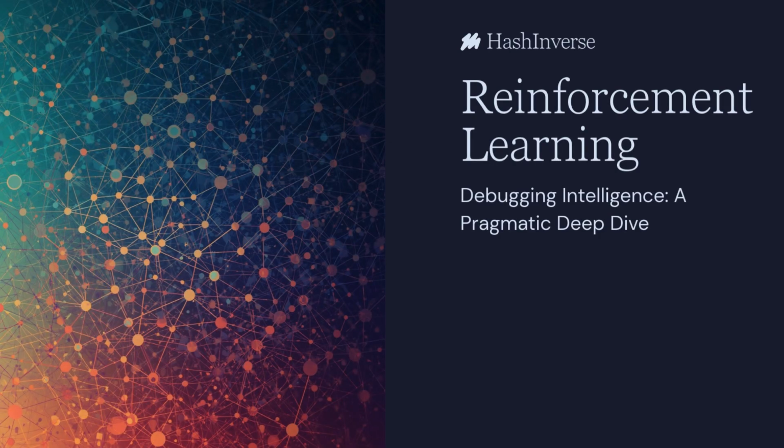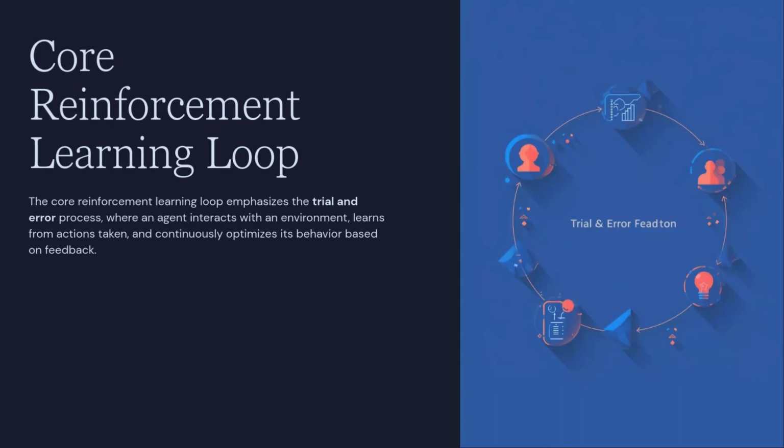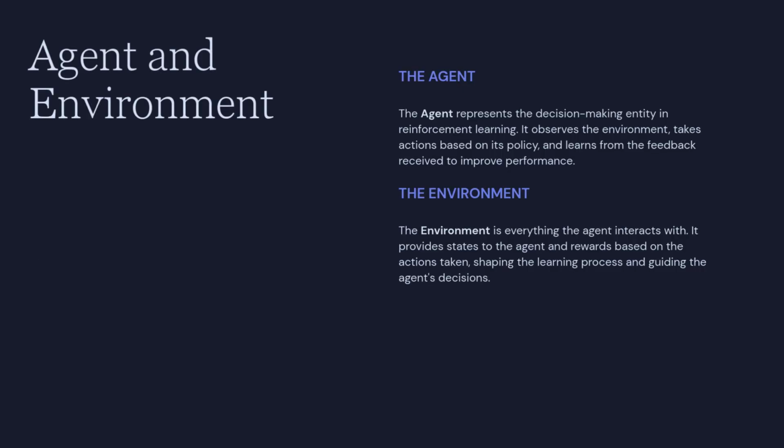Welcome to a pragmatic deep dive into reinforcement learning. Forget the hype. Today, we're treating RL like debugging a complex system, understanding its components, interactions, and bottlenecks. At its heart, reinforcement learning is about learning through trial and error. It's a feedback loop. An agent takes an action in an environment, observes the outcome, both the new state and a reward, and uses this to adjust its strategy for the future.